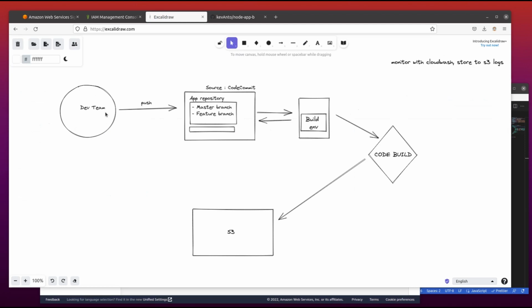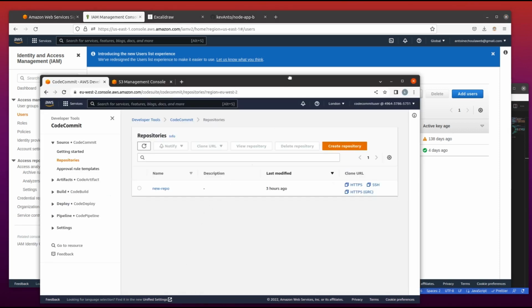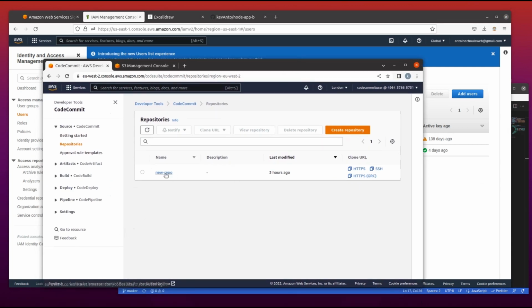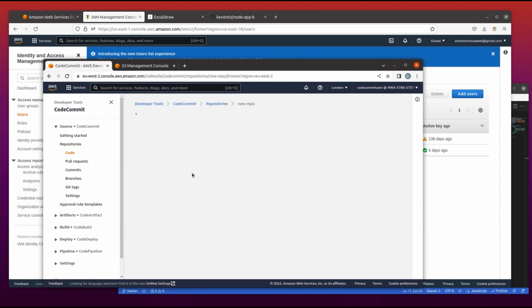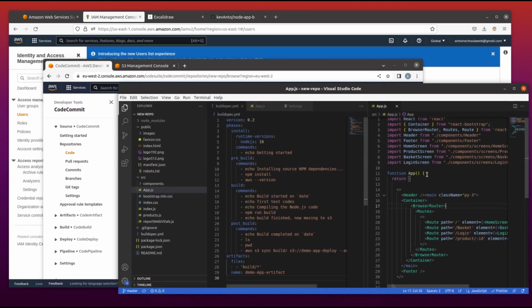So let's get started. Previously, we had an environment with a Git repository on AWS, and we pushed the code. Now we want to build the code and push that to S3. In order to do that, we use the same CodeCommit user and the same Git repository. In this repository, before getting started, I changed the content in order to have a React application. Once we do the commit and push, we'll have visibility.